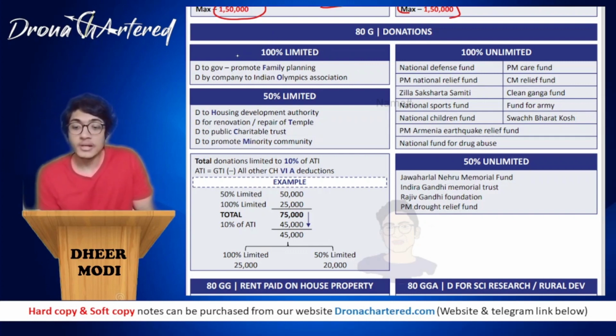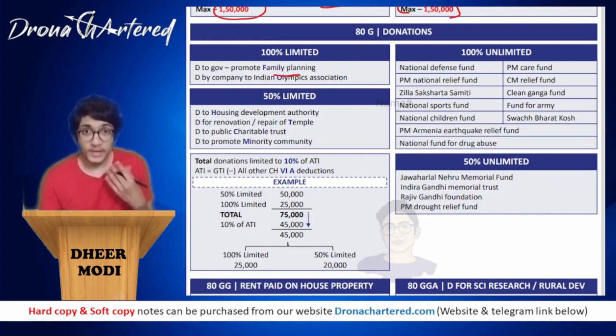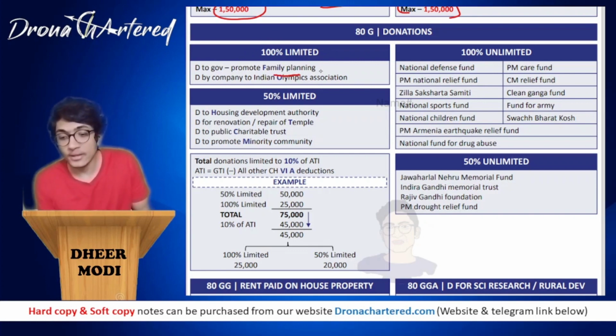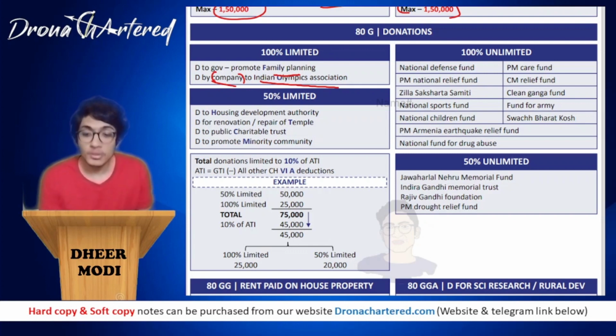So under 100% limited, any donation to the government to promote family planning. So if you made any donation to the government to promote family planning, or if you made a donation by a company to any Indian Olympic Association, remember it is a donation by a company to the Indian Olympic Association, this will come under 100% limited deduction.